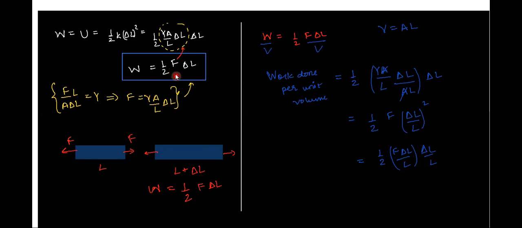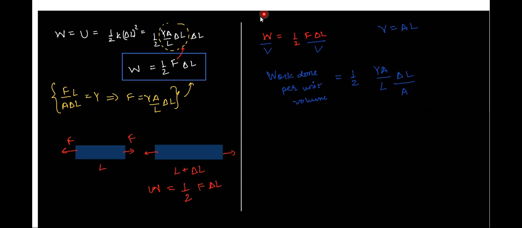Here I have F into delta L by L, so it can be written as F by YA, right? Only delta L by L will come, not the whole square. This is delta L into delta L, and here we have L into L. I think I'll just recorrect. Yeah, that's why I asked. No issues, no worries.